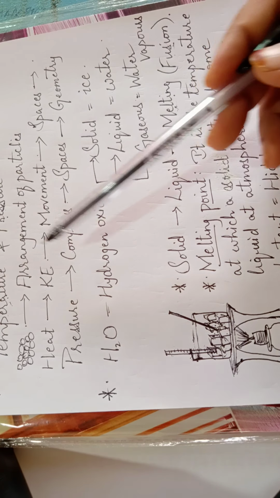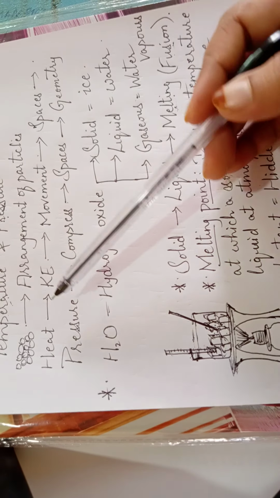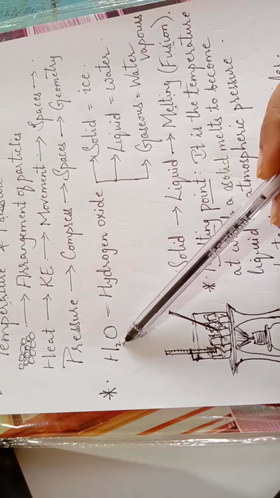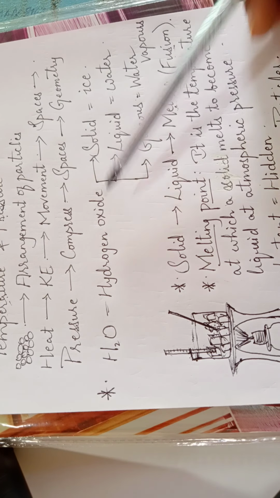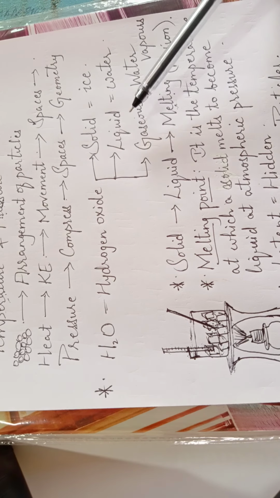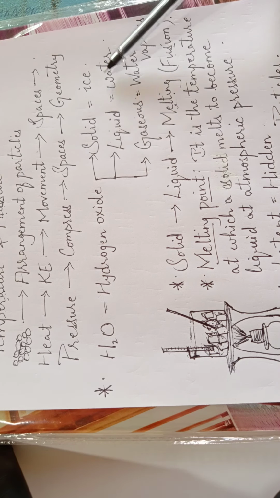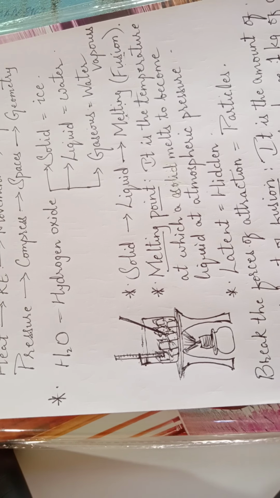Here, for being able to understand the change of state of matter very easily, we are using a very common substance, that is H2O, hydrogen oxide. This is present in all three possible states. If solid, we call it ice; liquid, water; gaseous state, water vapors.